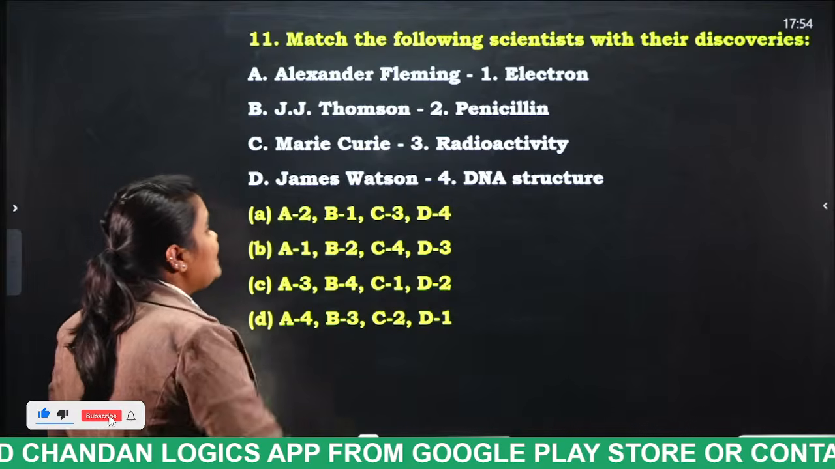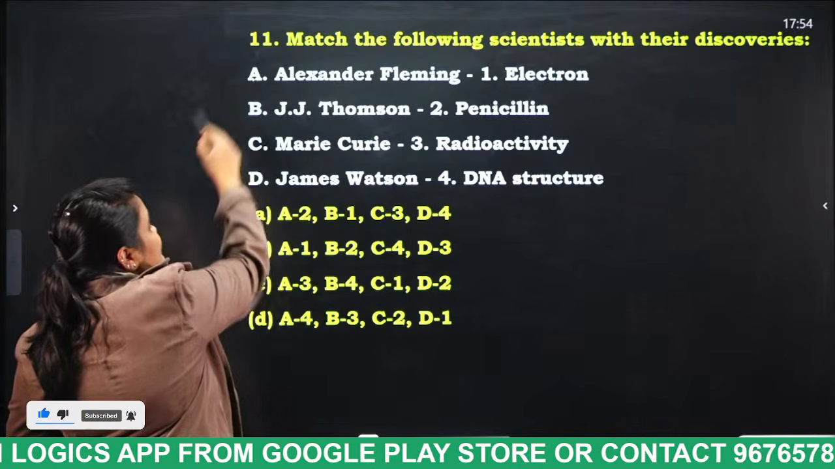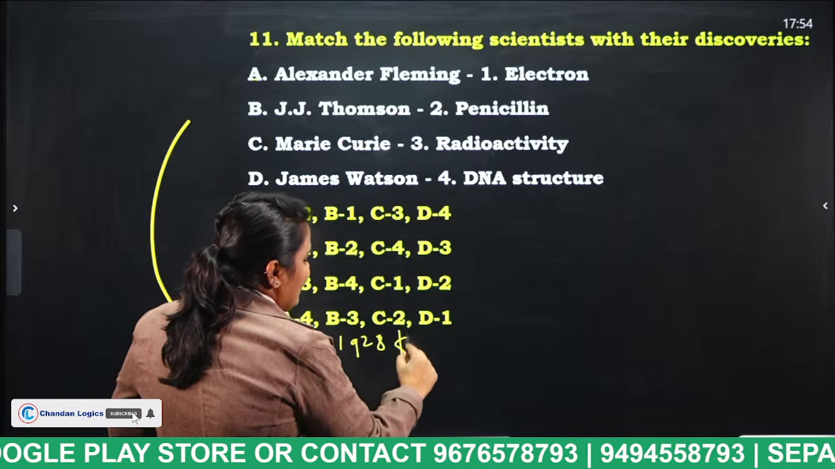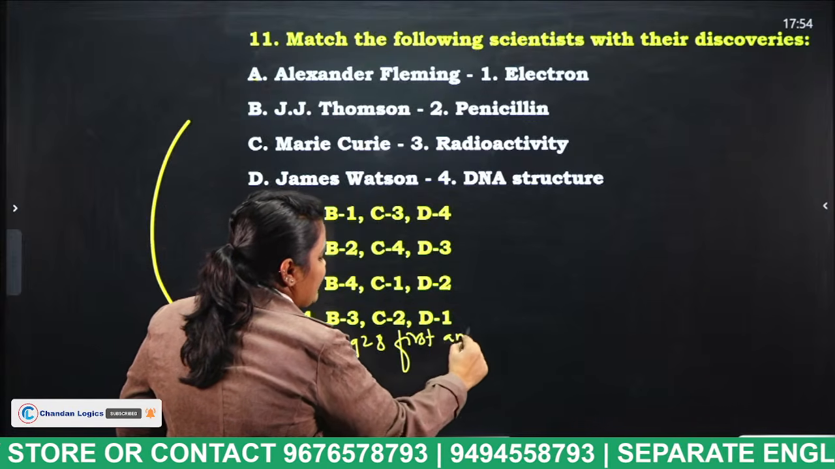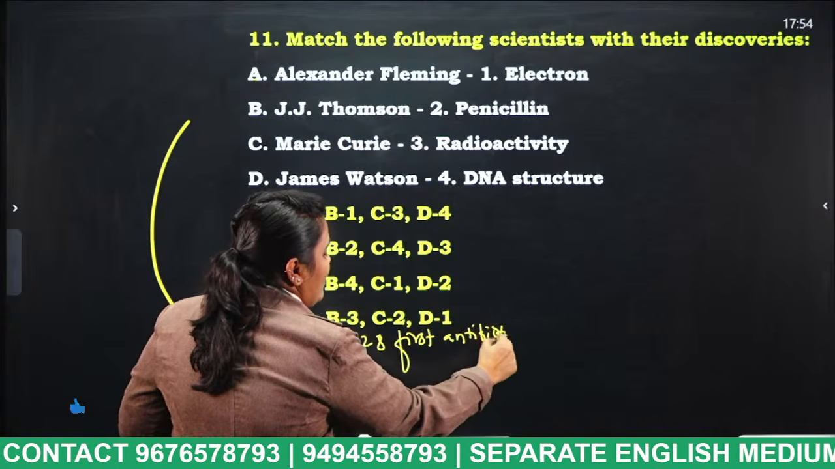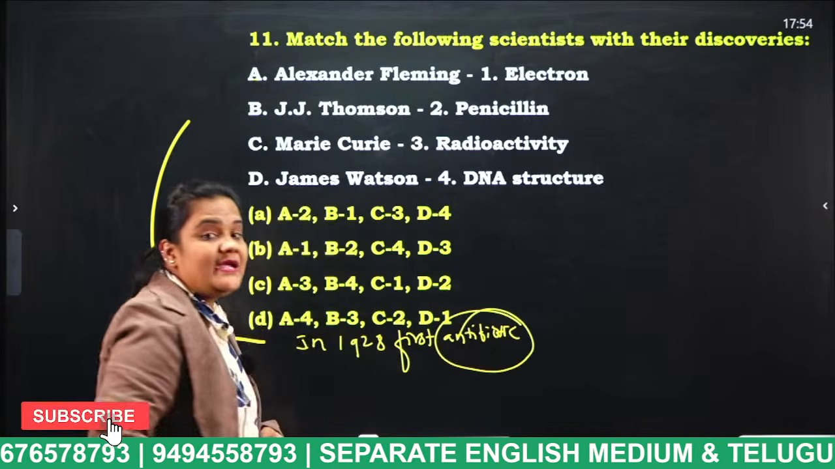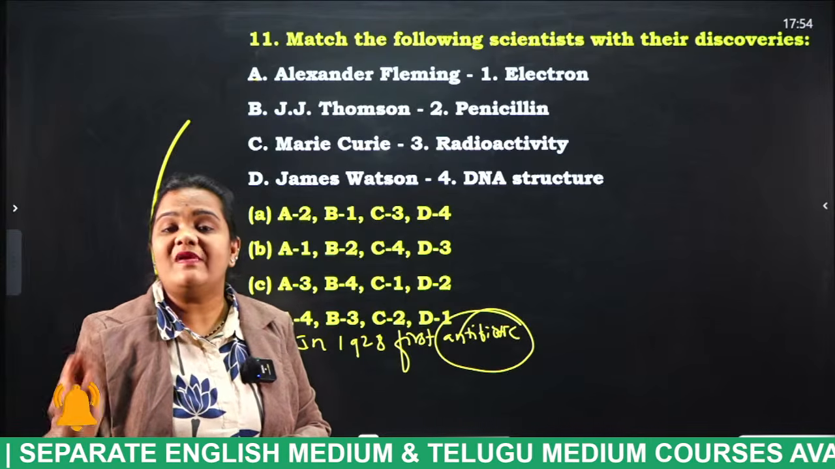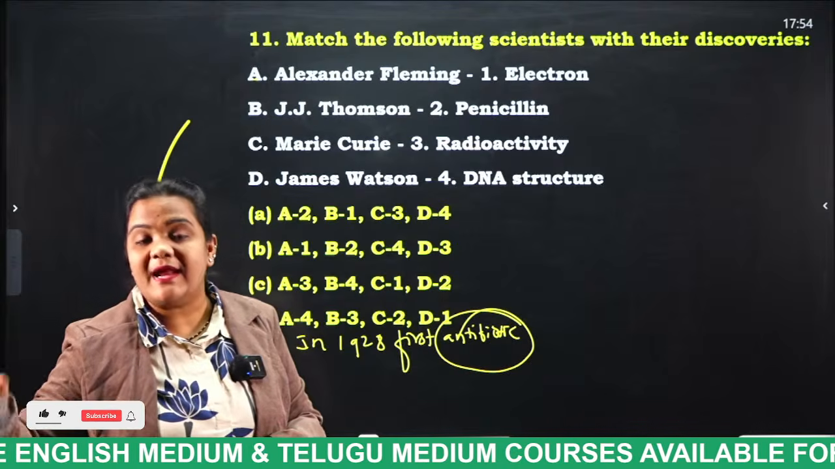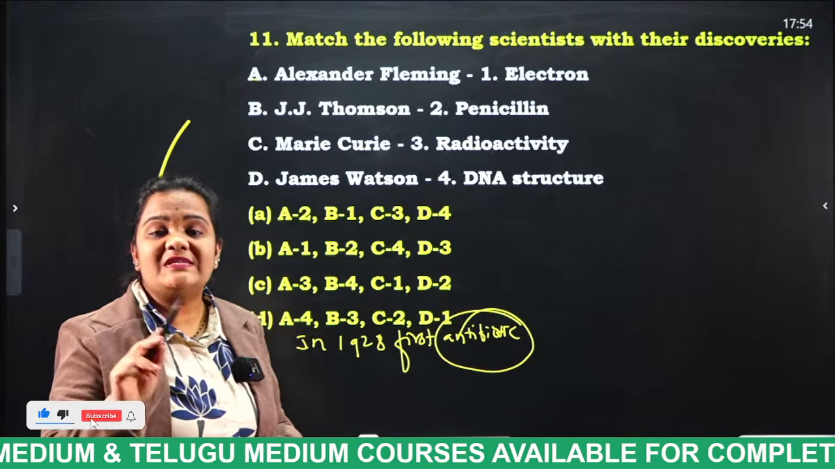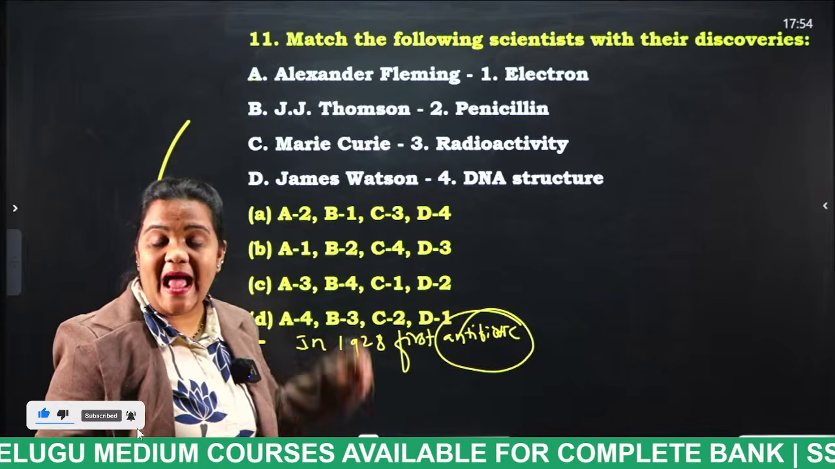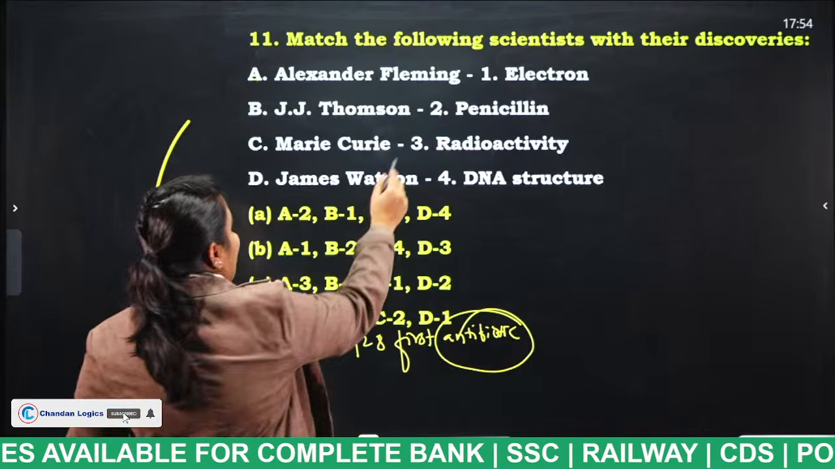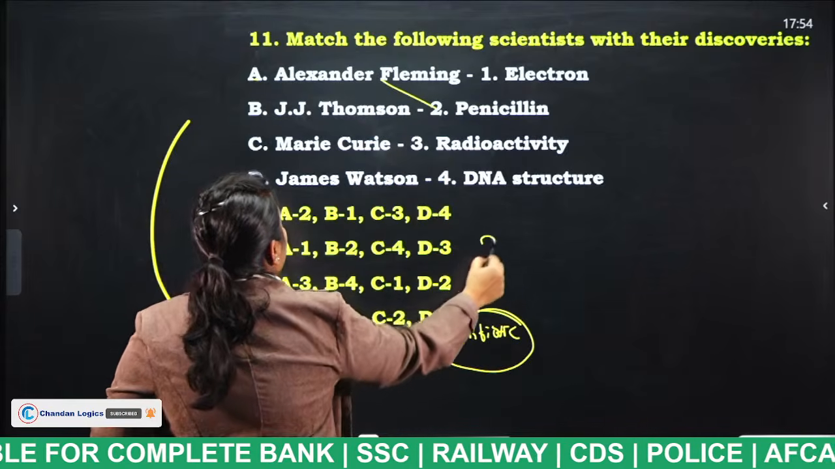Okay, Alexander Fleming, in 1928, he discovered the first antibiotic. What is the purpose of this antibiotic, students? This antibiotic will just kill the bacteria. So, there will be no effect on viruses or other microbes. The first antibiotic was discovered by Alexander Fleming in 1928. So, Alexander Fleming, 2. First one is 2.